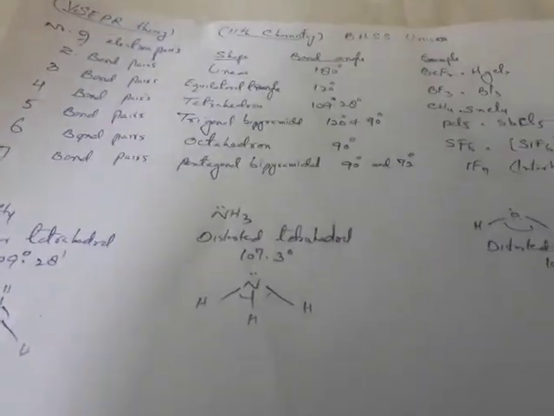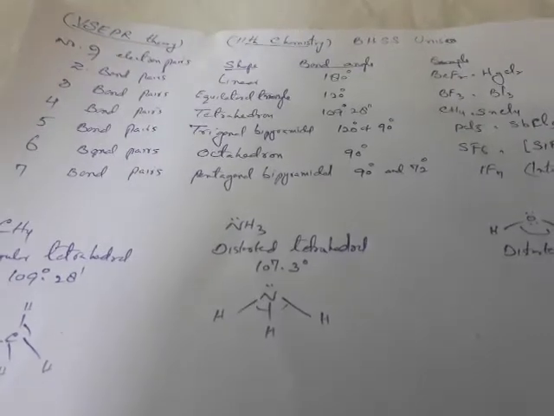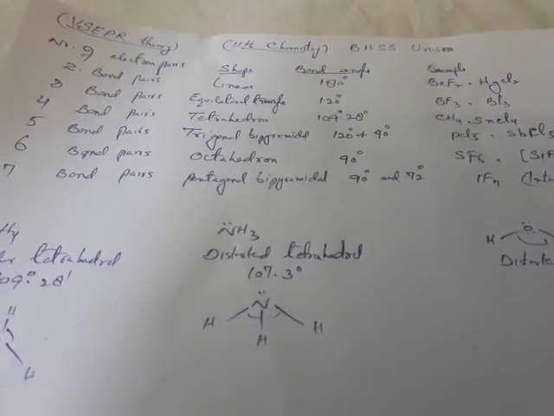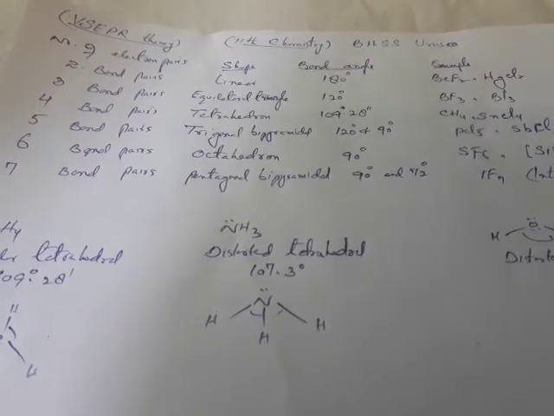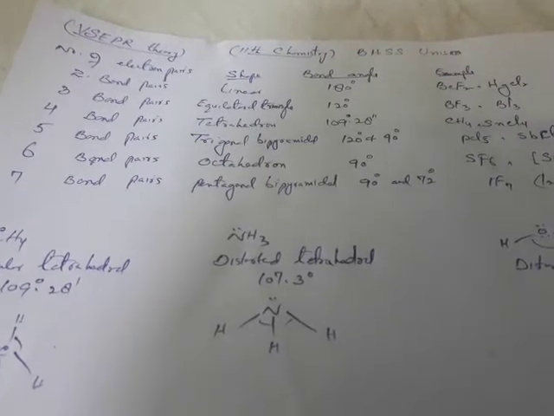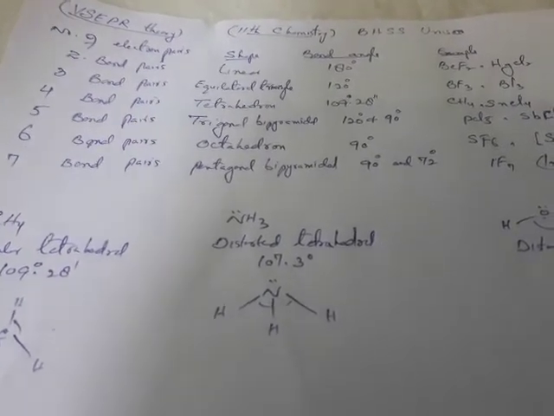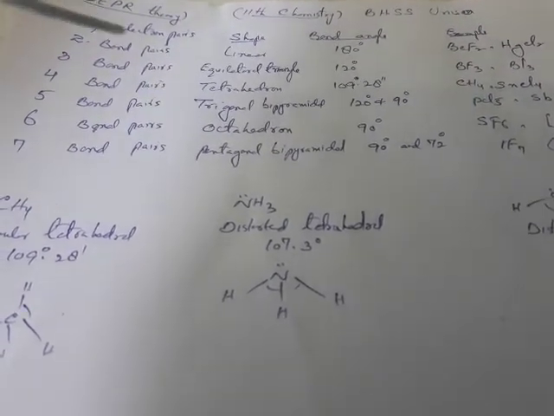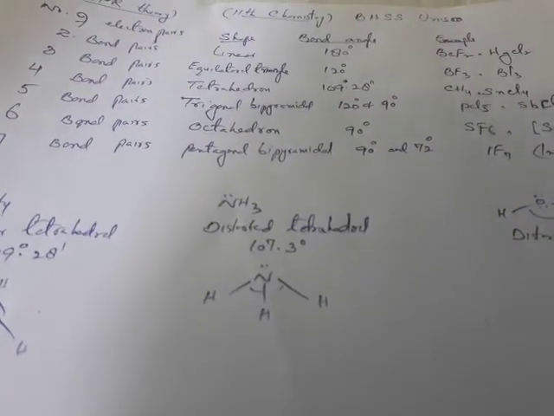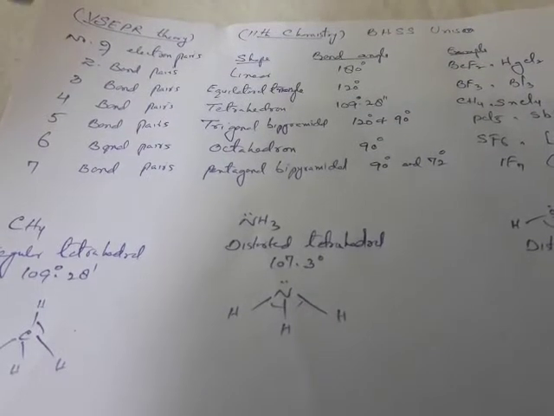That means the repulsion between bond pairs is least, the repulsion between lone pairs is maximum, and it is intermediate between lone pair and bond pair.